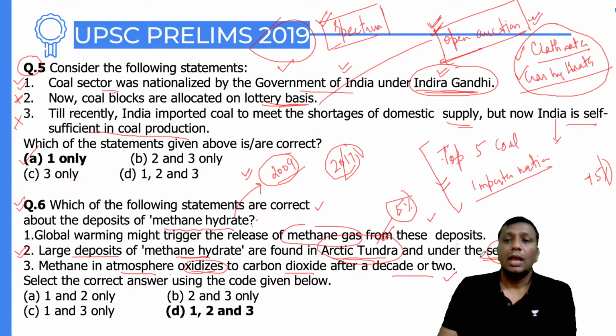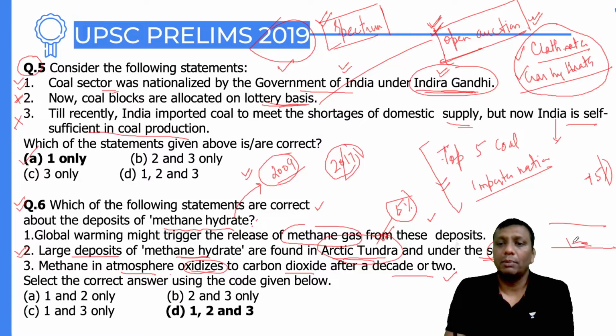And see one thing more, guys. Oceans have methane, and this methane gas is surrounded by heavier water molecules. Everywhere there is water. Actually, you know what happened? When intense solar heating happens, the temperature of the atmosphere will rise, and that will definitely affect the oceanic temperature. The same thing happens in the polar areas. Polar areas have methane, and this methane is surrounded by ice crystals. In the ocean areas it is surrounded by water molecules; in the polar areas it is surrounded by ice crystals. Definitely, guys, because of global warming, these ice crystals can melt, and if the ice crystals melt, this methane can come into the atmosphere.